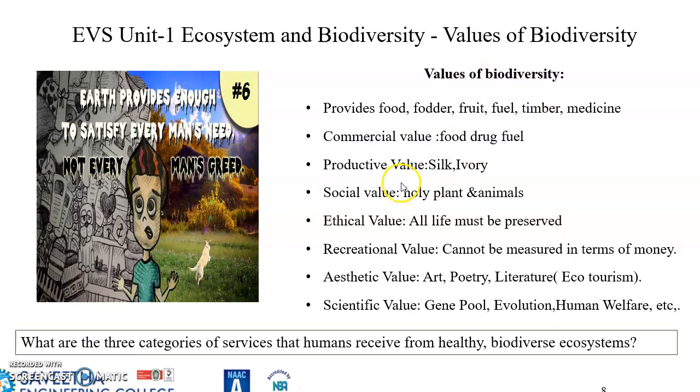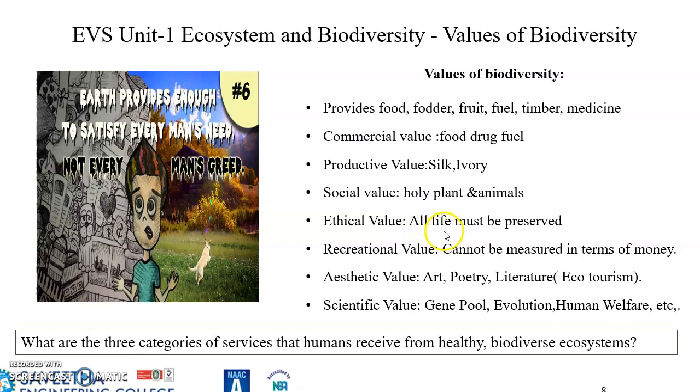The third one is the productive value, like the products we obtain from biodiversity. Some of the products are silk and ivory. And the social values: we consider many of the plants as holy plants and holy animals. Some of them are tulsi, mango, and the holy animals are tiger, snake, etc.